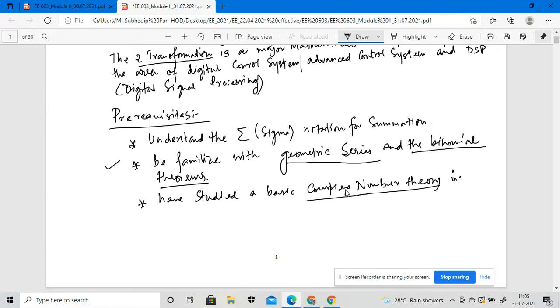The complex exponential is also required for understanding the Z transformation. These three are the prerequisites before understanding the Z transformation.